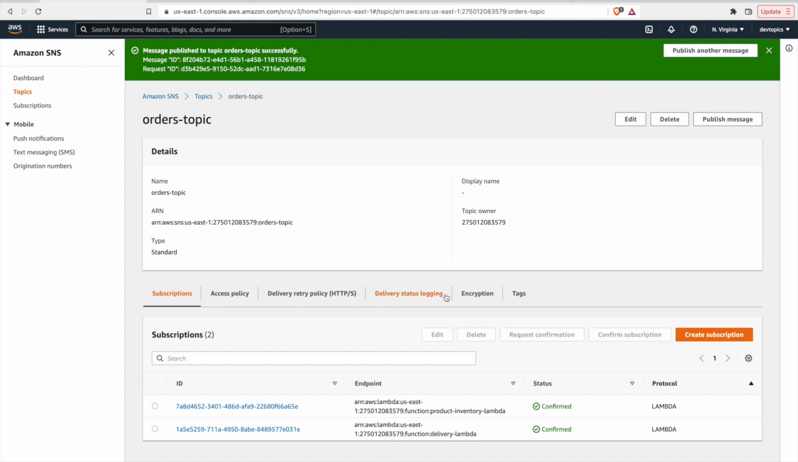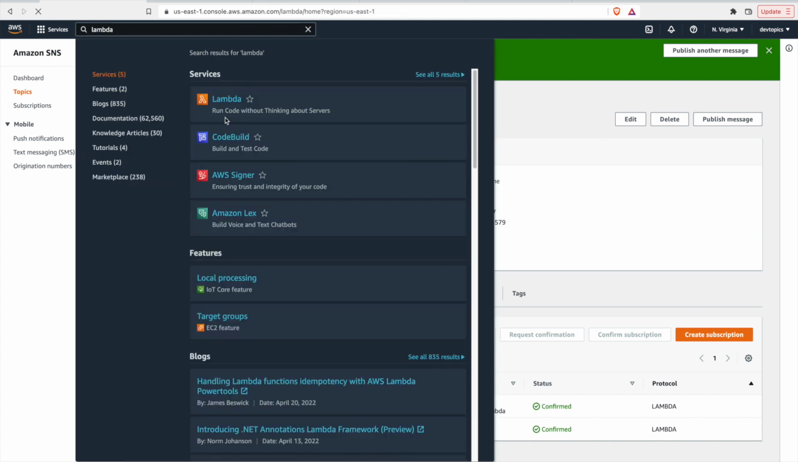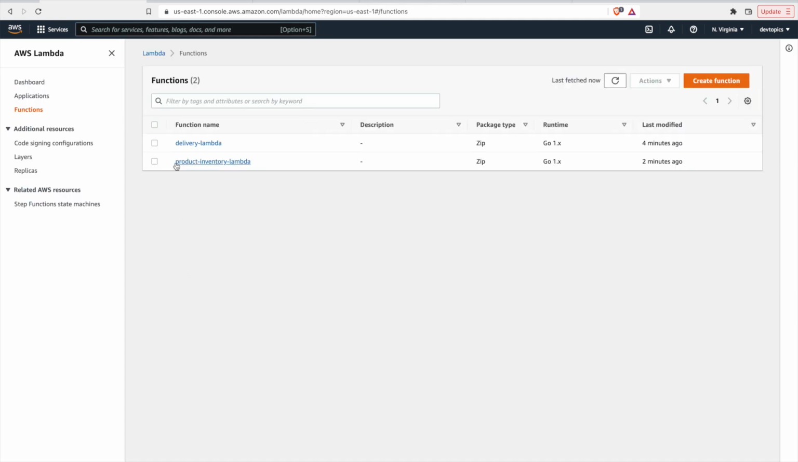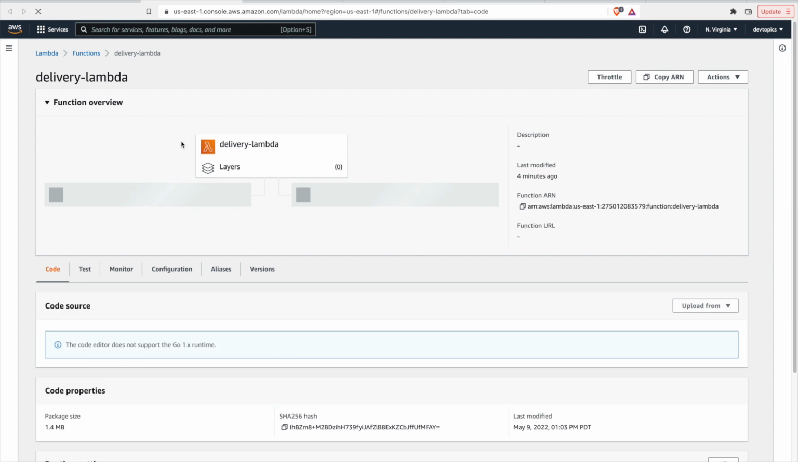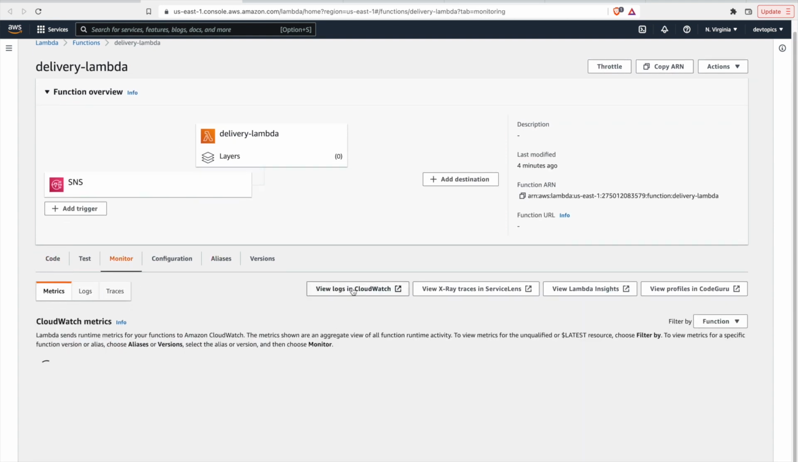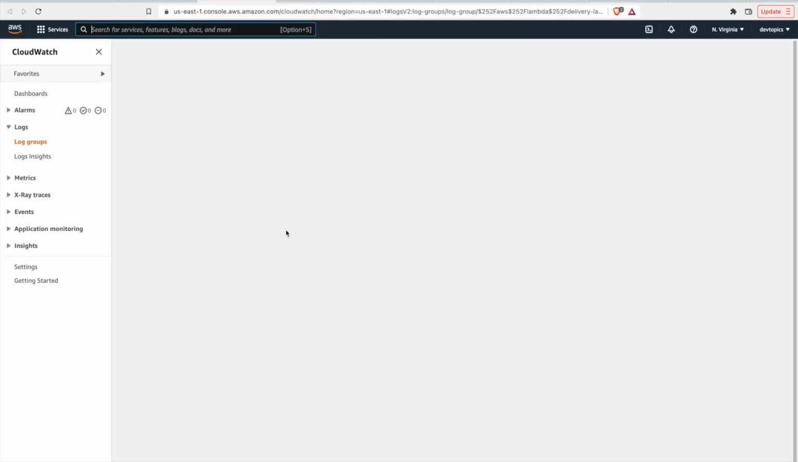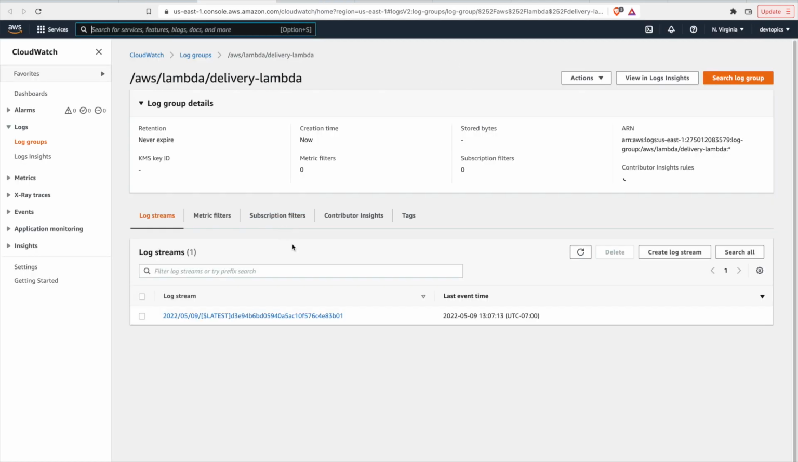Okay, so that was published. Now we should be able to check out these subscriptions and view their logs. So I'll go back to Lambda. I'm going to open up both of these in different tabs. And we can go to monitor, view logs in CloudWatch. And similarly, while that loads, let's do the same for product inventory. View logs in CloudWatch. And we'll wait for it to load.